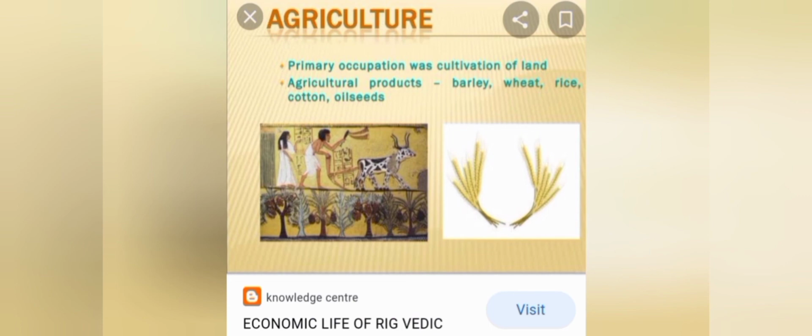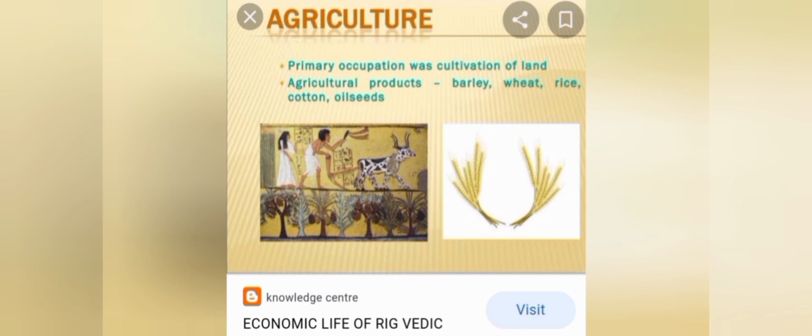To conclude the chapter, look at the next clip of economic life. At first the Aryans were nomadic people who often moved from place to place, but later they began to lead a settled life by living in open pastures, rearing cattle. The cow was considered very valuable and was a mark of wealth. The early Vedic people seem to have known about agriculture, according to the word mentioned in the Rig Veda, that the plough was made of wood.